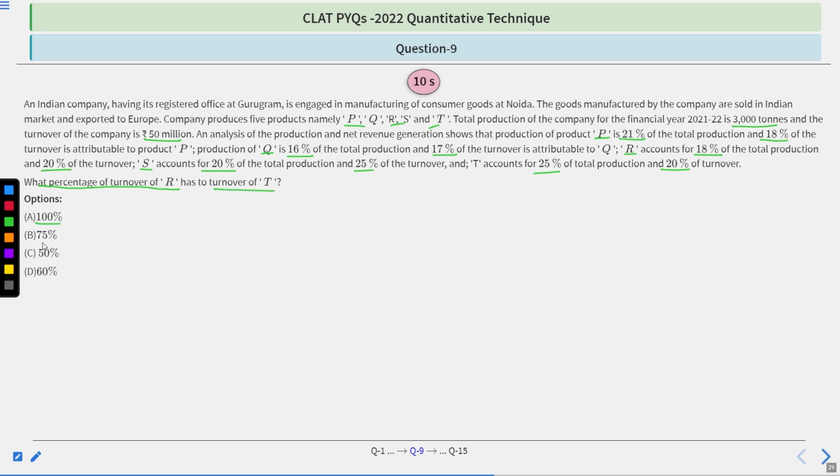Options: 100%, 75%, 50%, 60%. Simple question. You will have 10 seconds to try this question. After 10 seconds, we'll move towards its correct option and its explanation. So your time starts now.